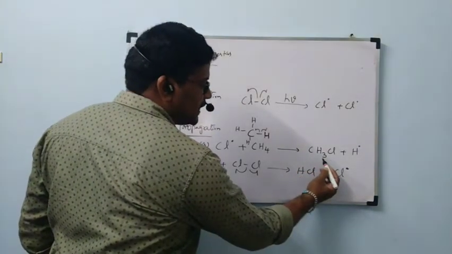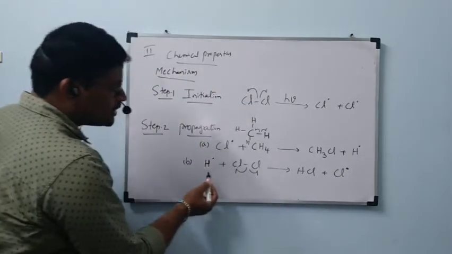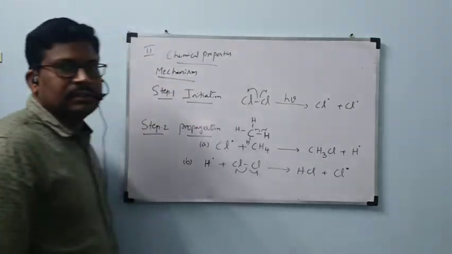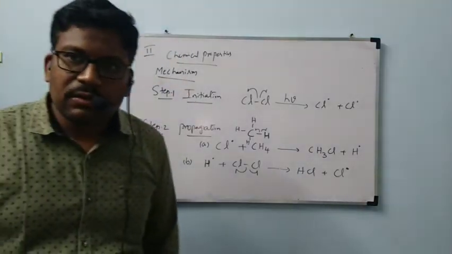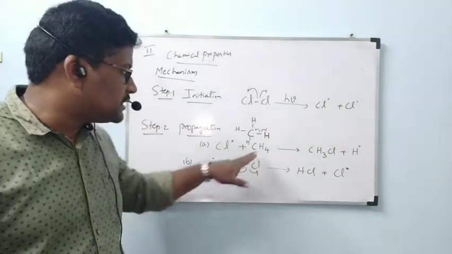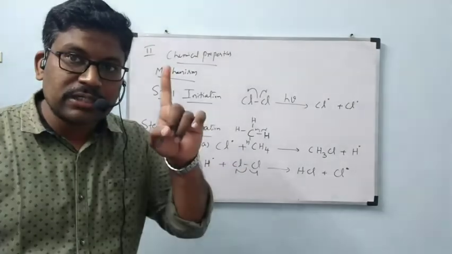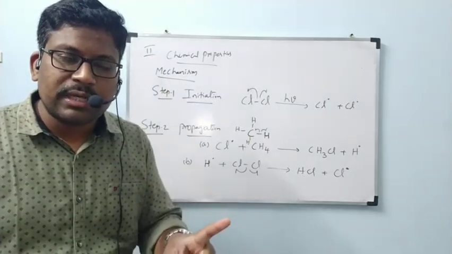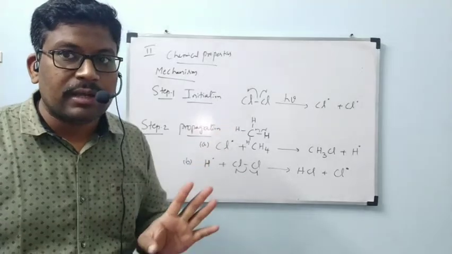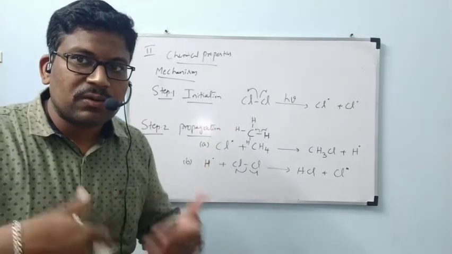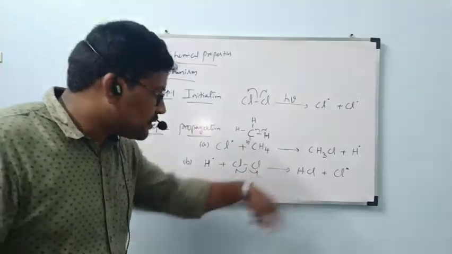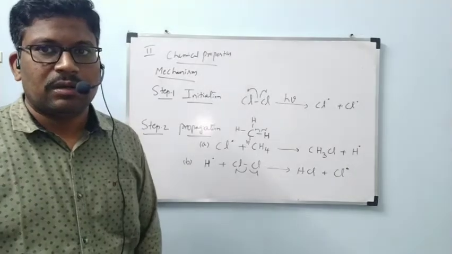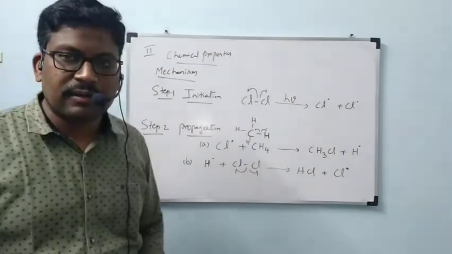What is the product we got? CH3Cl plus H free radical. Again that H free radical reacts with one more molecule of chlorine to form HCl and chlorine free radical. In that vessel, there is not only one chlorine molecule, and not only one CH4 molecule. There will be 6.023 × 10^23 CH4 molecules and 6.023 × 10^23 chlorine molecules. Accordingly, this reaction will take place slowly, as a cyclic process. This process will be repeated. A and B processes get repeated in the propagation step to form CH3Cl.